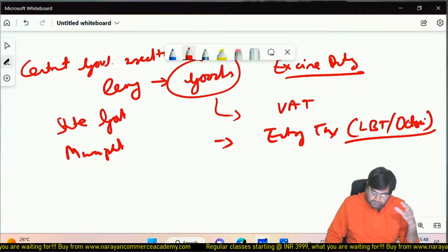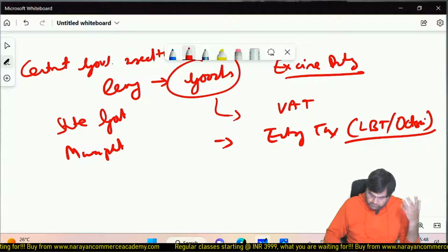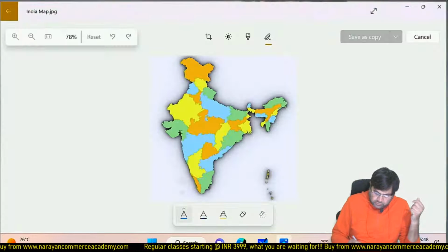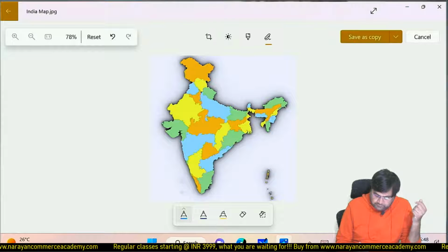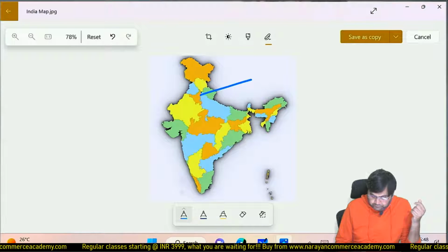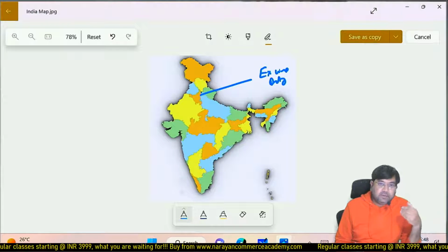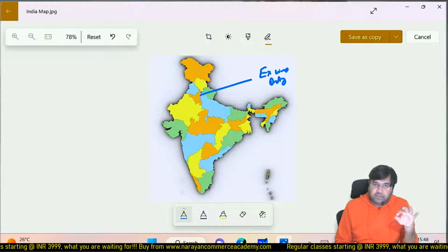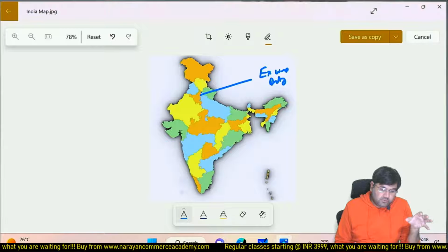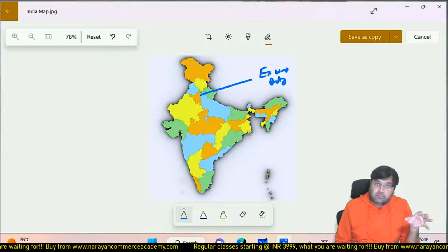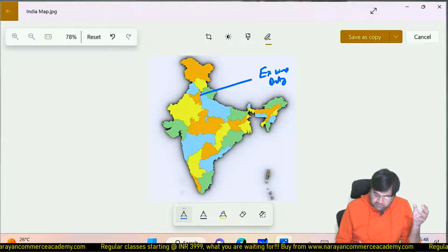So if we talk about goods, central government used to levy excise duty on manufacturing of goods. After the manufacturing, these goods, whatever the manufacturer manufactured, used to come for trading. So on trading of the goods, there was VAT.